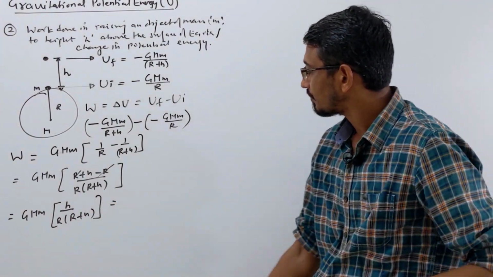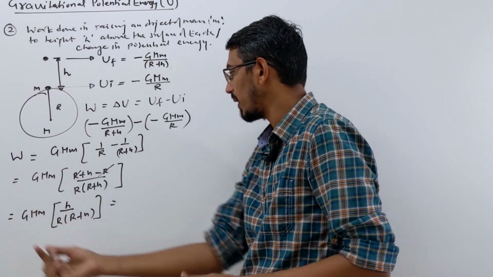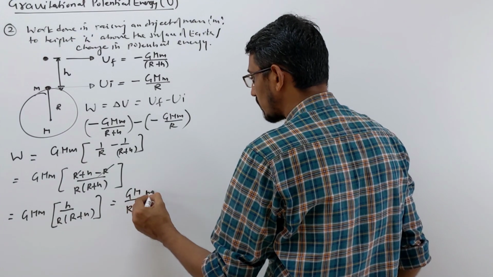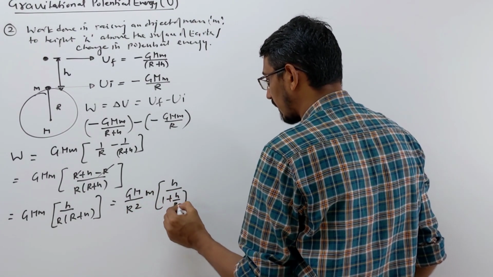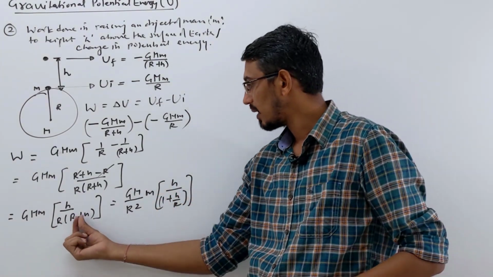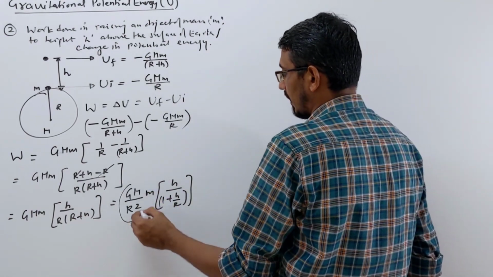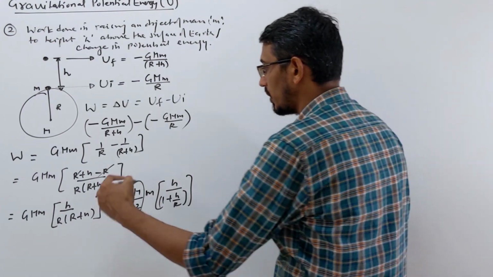So look here. What do you do here? R is already there, and this r also, take it common and take it outside. So G M by r square into small m. What is remaining? h upon 1 plus h by R. What did I do? This r is outside the bracket, and this r also I took outside, so it becomes r square. Okay, this is nothing but what? Small g, right? G M by r square means small g. So this answer becomes final.